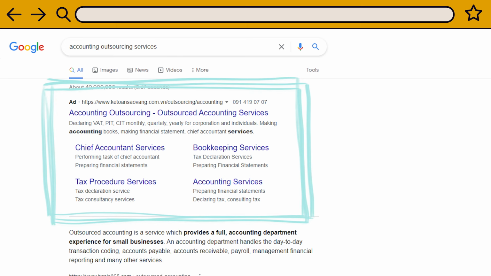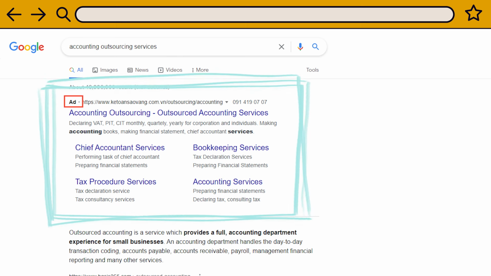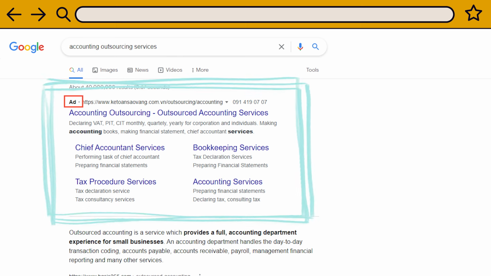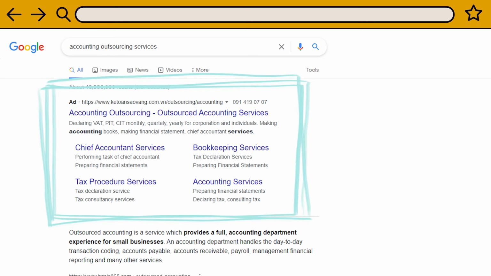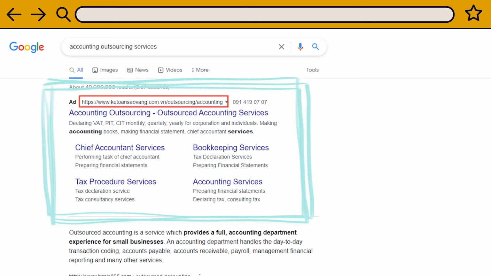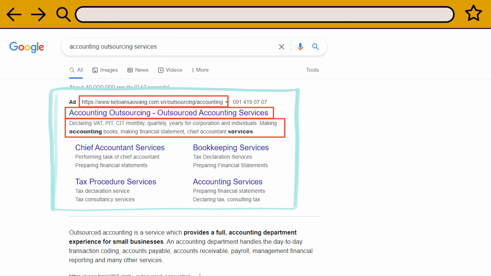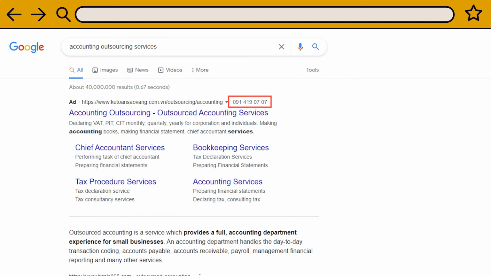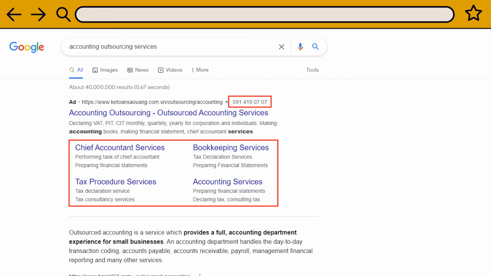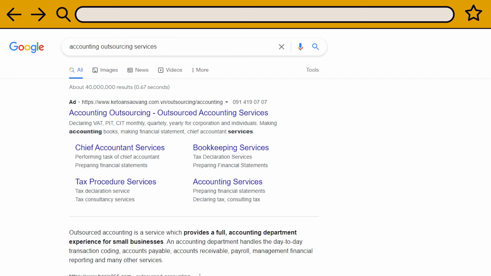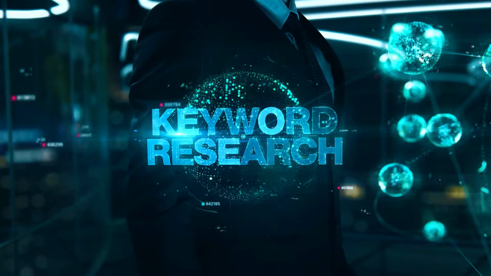As you can see, there is a small label, ad, that indicates it is not an organic result. The main components of a Google Ads search are the link, the headline, and the meta description. With this ad, we also have a phone number and additional site links. I will show you later how you can make your Google Ads search look this way with the ad extensions.